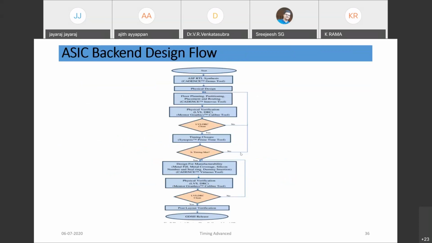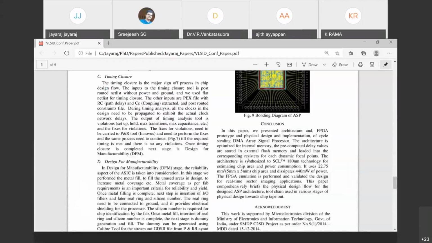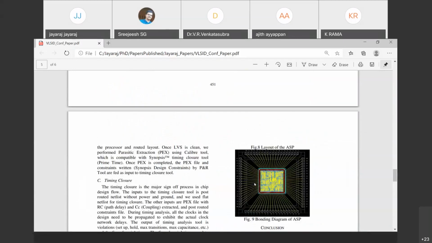Finally, we discussed many techniques. This is basically the backend flow. So I can show you, you can read this paper.